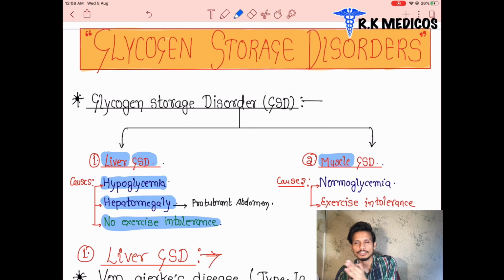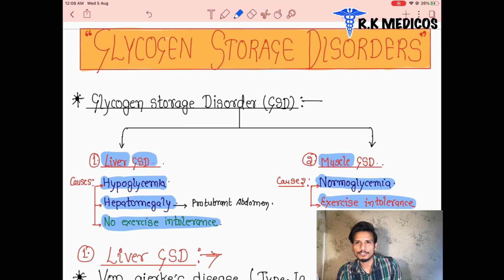Next, we're going to move to muscle glycogen storage disease. What is happening to these patients? What are the main features? The patient has normoglycemia, meaning a normal level of glucose in the blood, and exercise intolerance. These patients are intolerant to exercise.